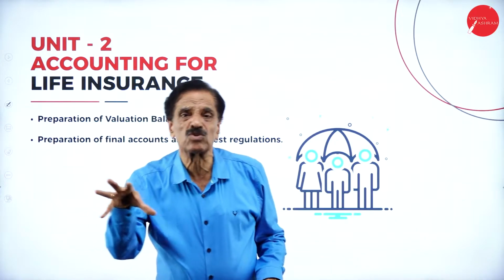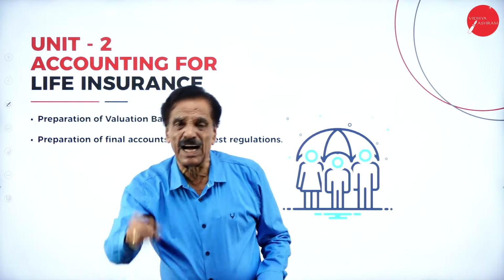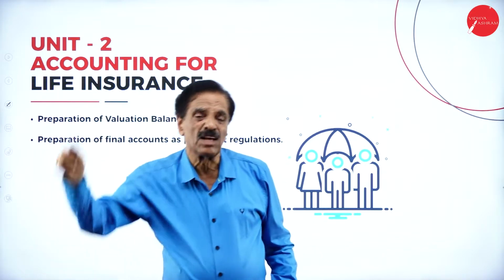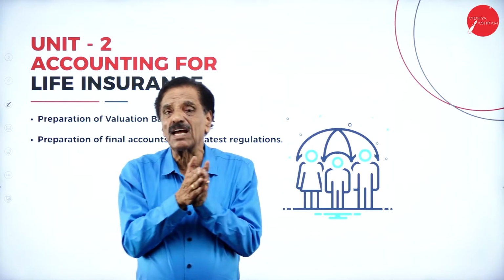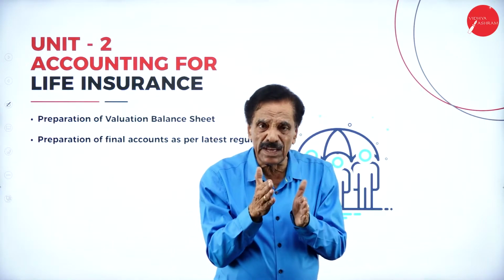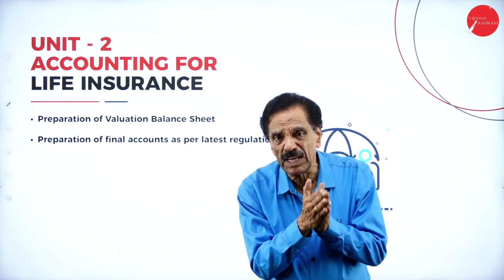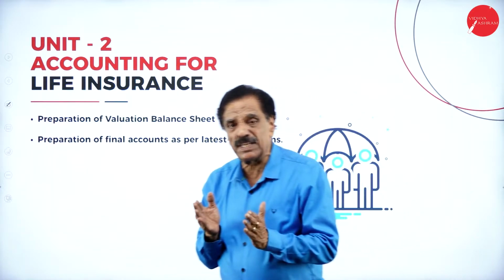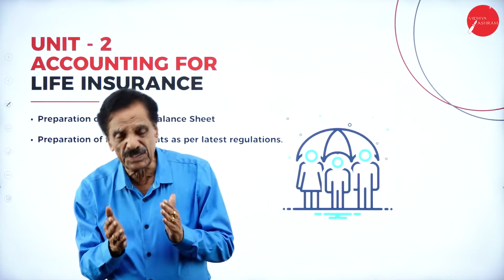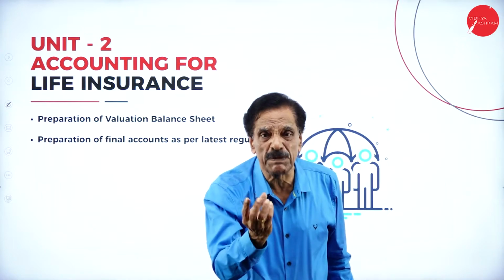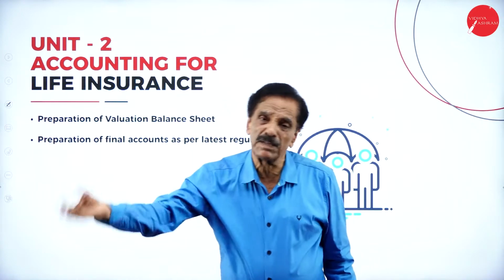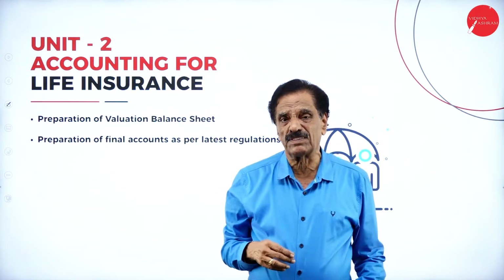Here you are saving so much money, and at the end of the retirement or the death, whichever is earlier, you are going to get back the money. It is a lifelong insurance. Once you make the insurance, your money will stay there for a long time, 30, 35 or 40 years. At the end of the 40 years, whatever premium you have paid will be accumulated, and that money will be paid back to you after 40 years.